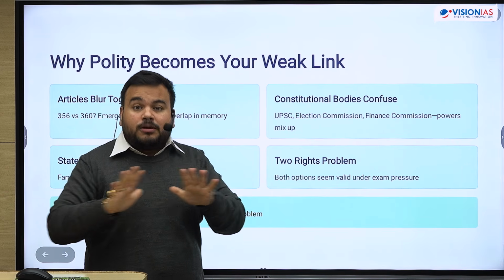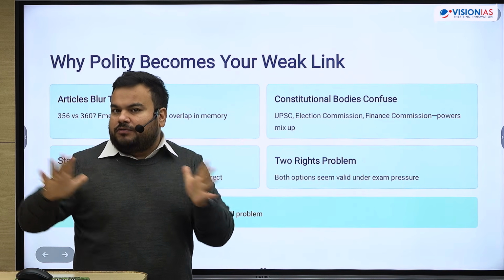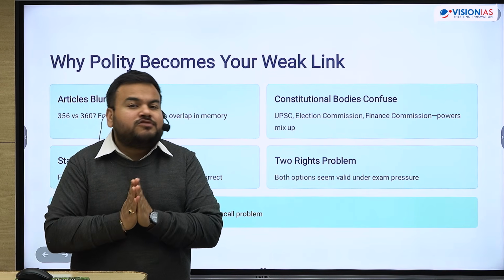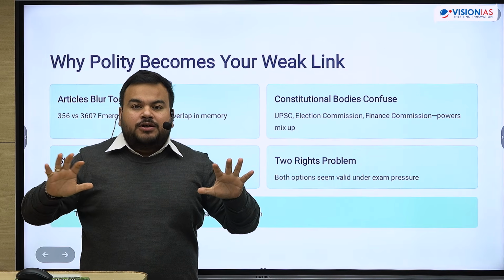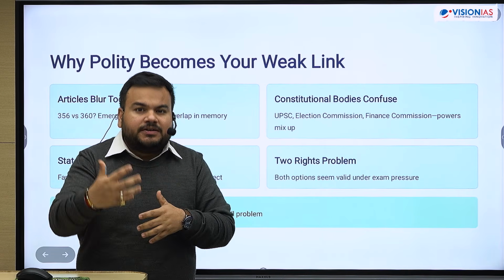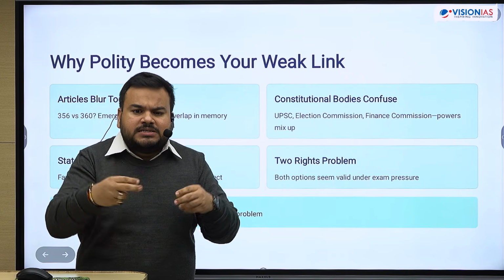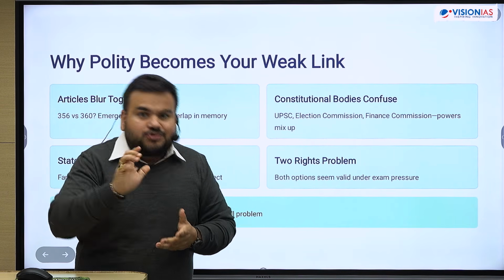And it does not stop here. The nature of questions which UPSC is asking, from our analysis of previous year question papers, is that the statements look very confusing. How are they confusing? Two options might look very familiar to each other, right? And that's where the problem starts.